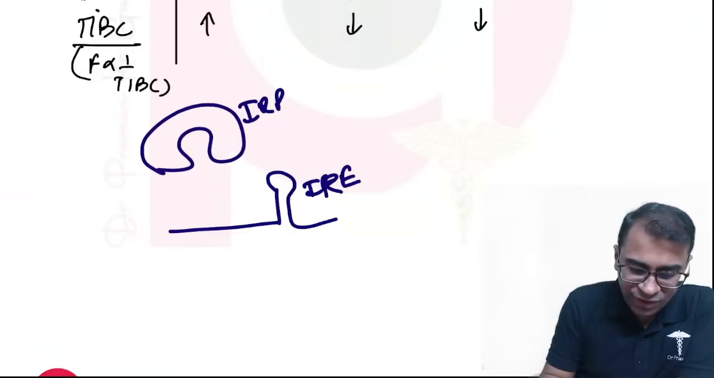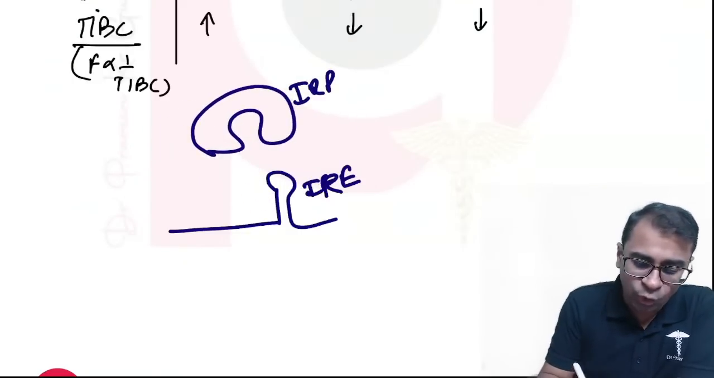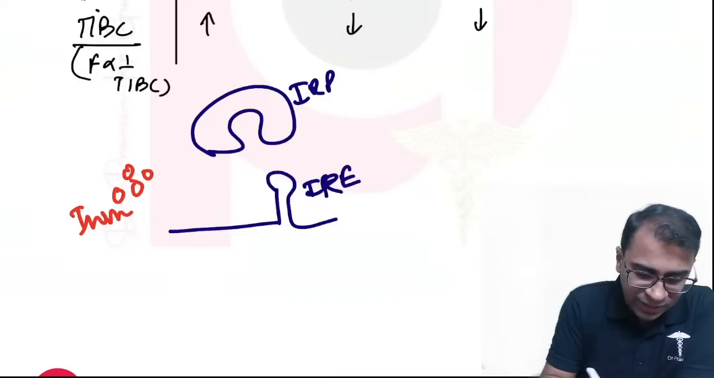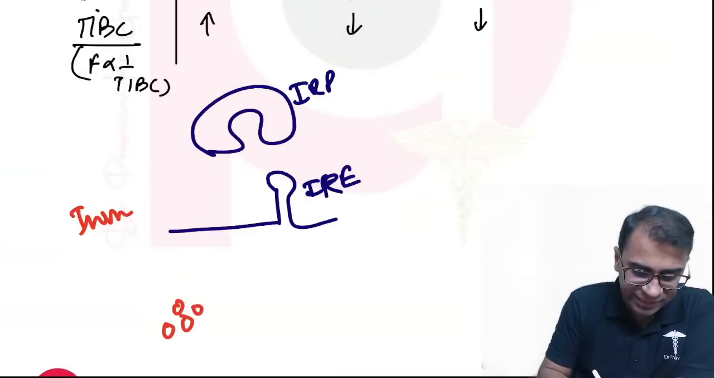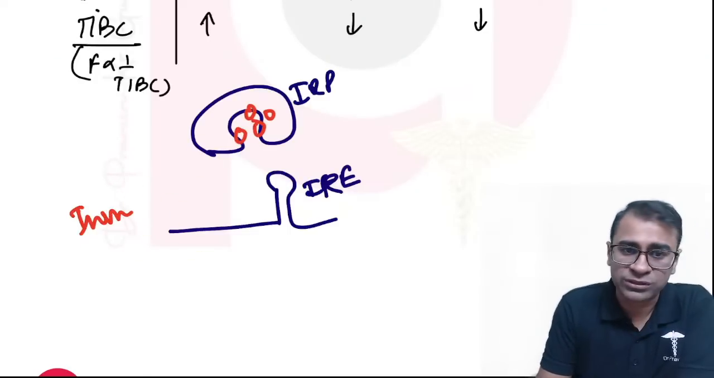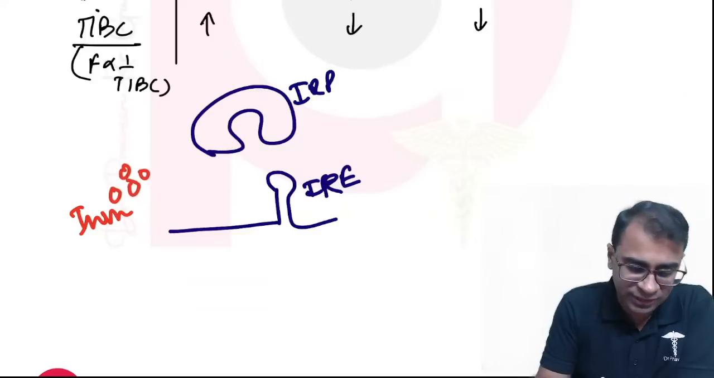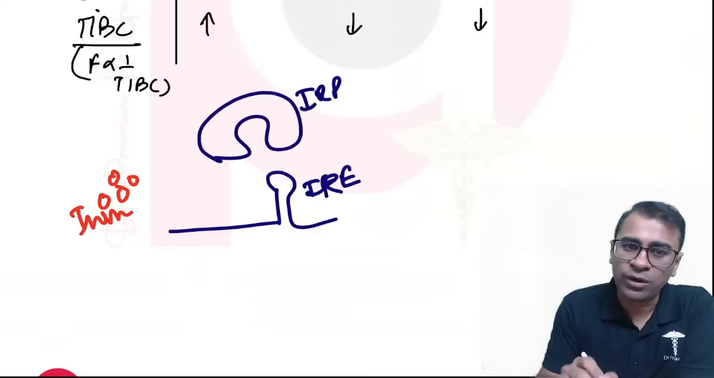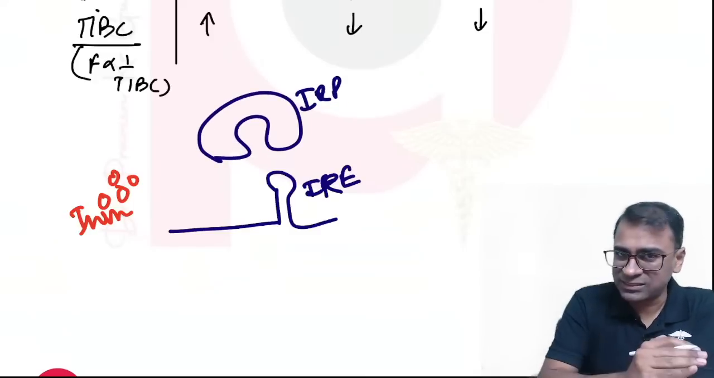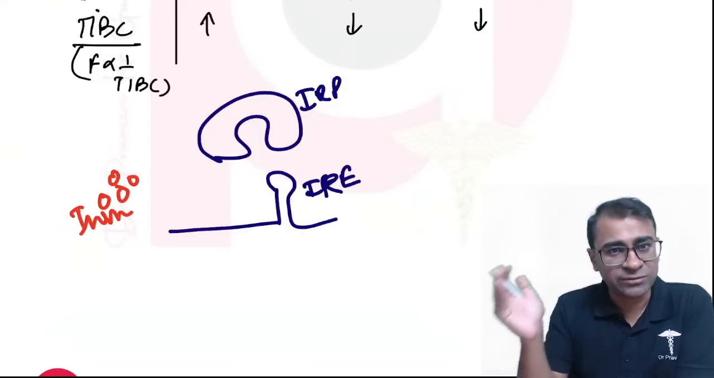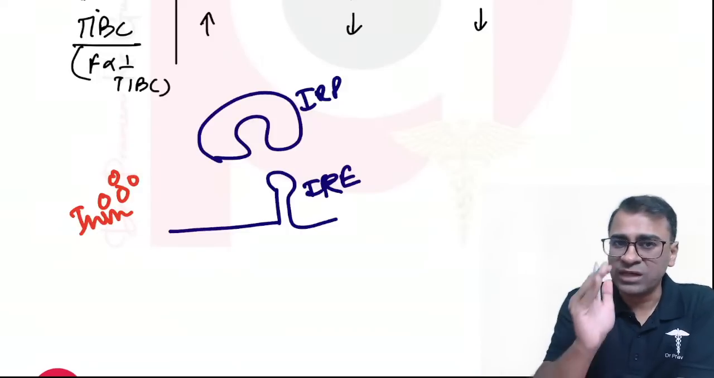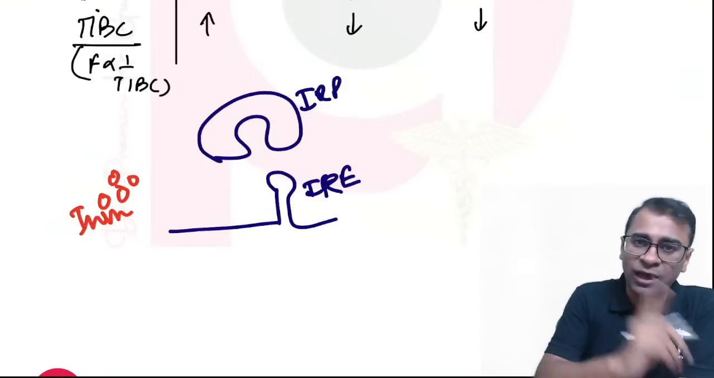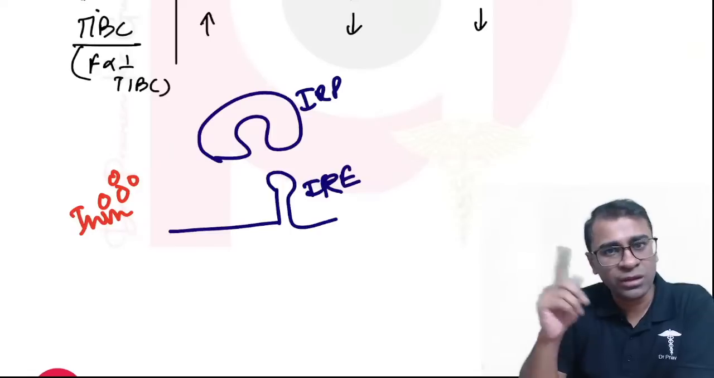Now the question is, when will the IRP bind to IRE? Only when the amount of iron is not sufficient. So when the iron is less, iron is unable to bind to this. When iron is unable to bind to this, this one is free and is able to bind to the IRE. That means, in simple words, whenever the iron is less, ferritin is less, because the IRP binds to the IRE and hence doesn't allow the ribosomes to bind to the mRNA.